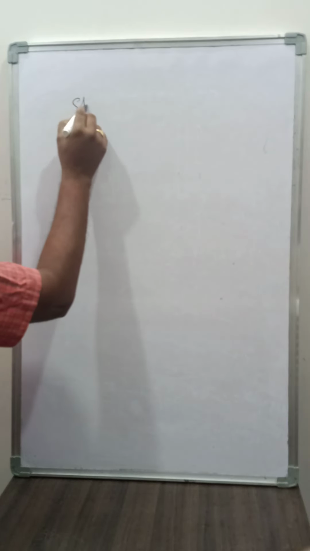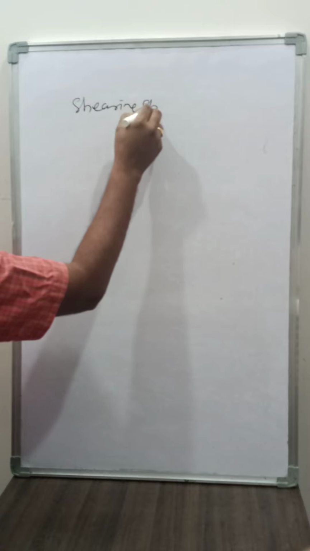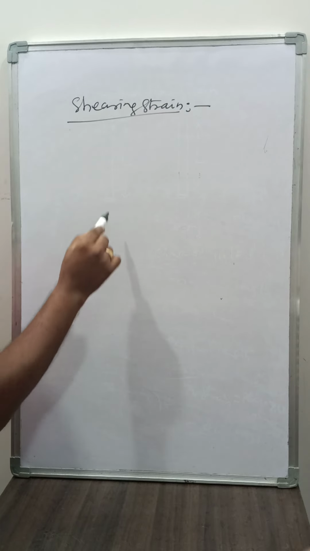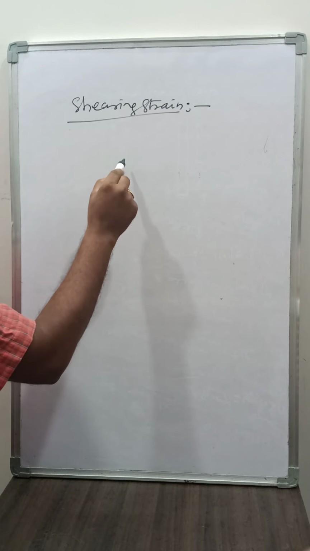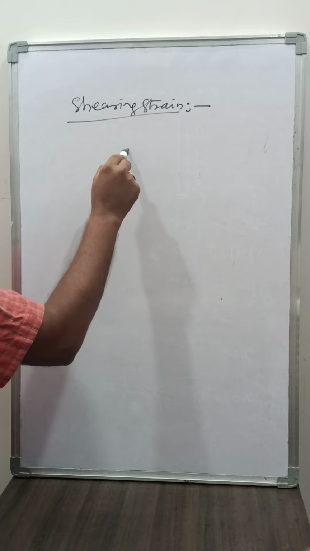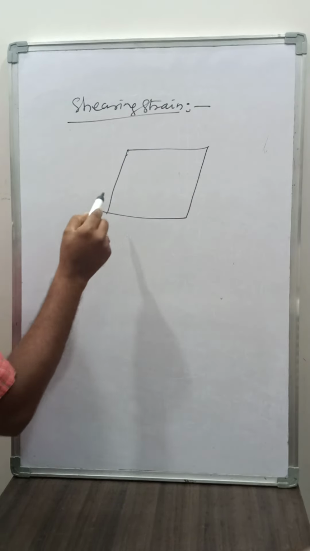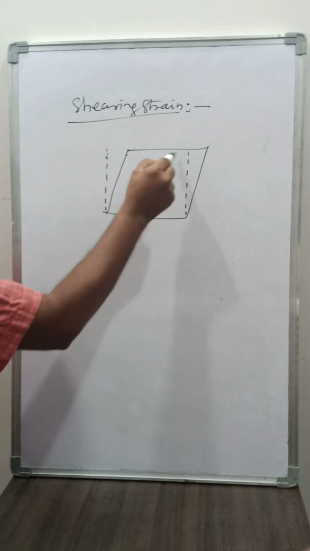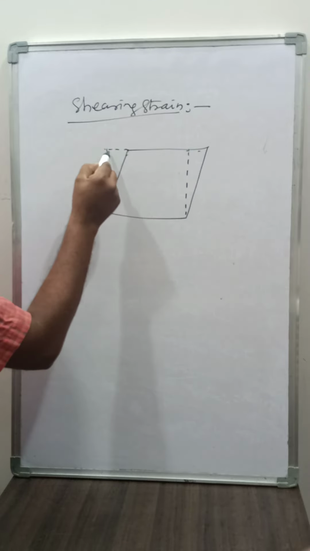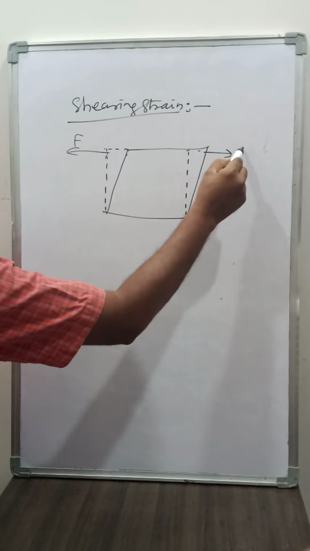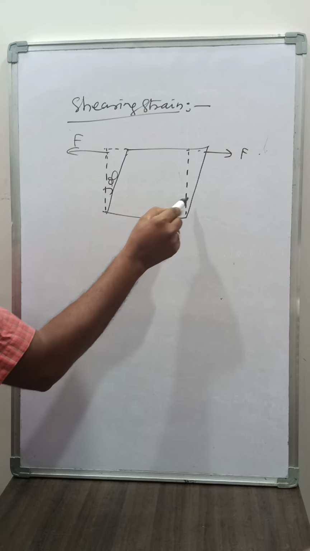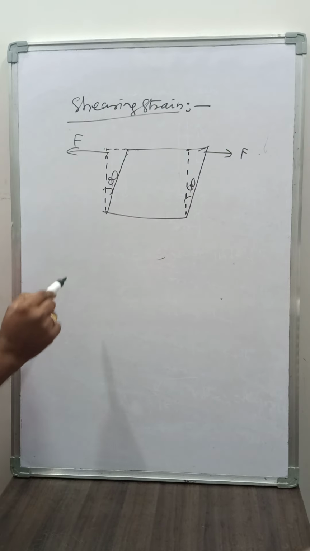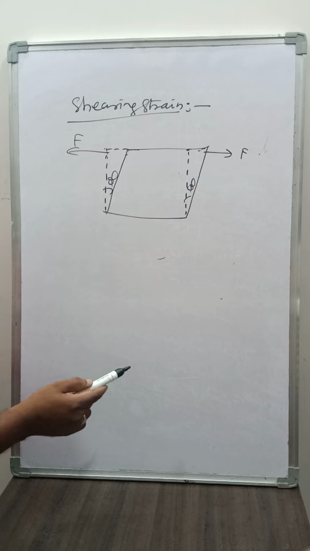We have shearing strain. The strain is produced in a body by force parallel to the surface. Let us consider a cube. We give a force on the body parallel to the surface, strain is produced, and then the body is said to be in shear strain.